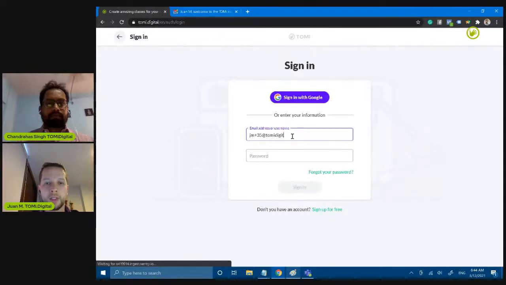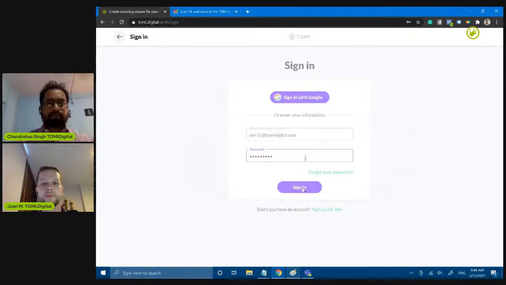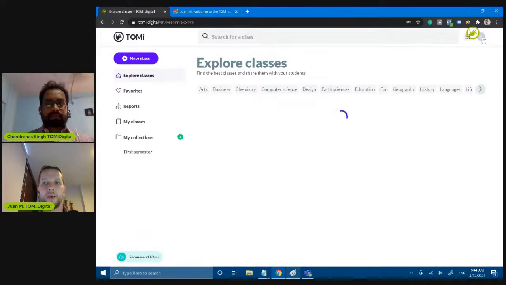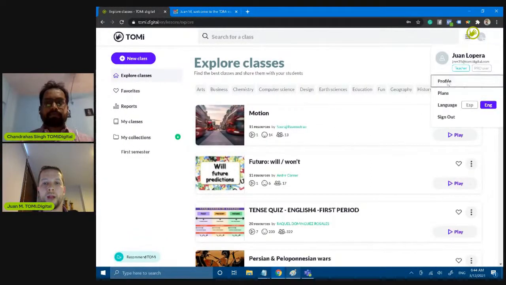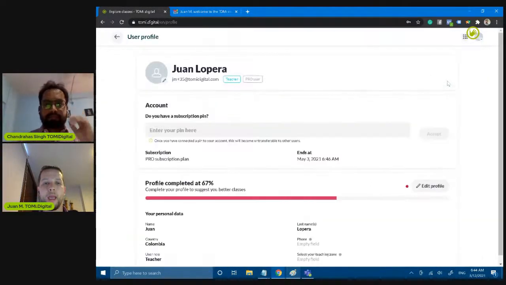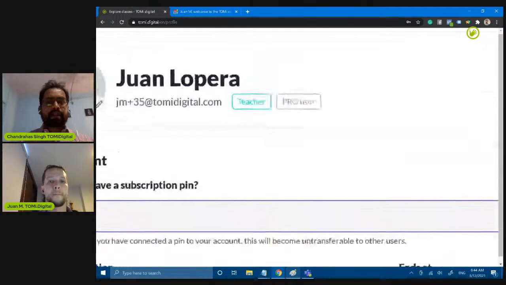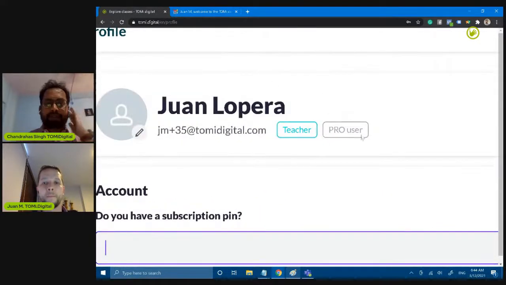So TOMiDigital.com. I'm logging in. And here, I'm going to find profile. And you can enter your PIN code here. So that's the relevance of the PIN code that you have received back in your inbox. Of course, that's not mandatory, but that would be our recommendation, because as a part of our process, we are giving it for free, because on a pro version, you can find all the features free of cost.